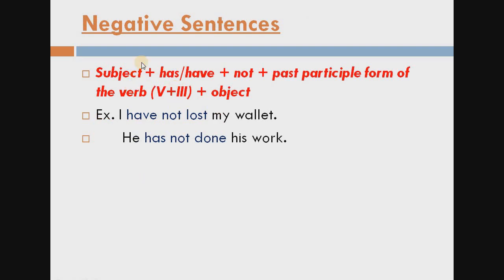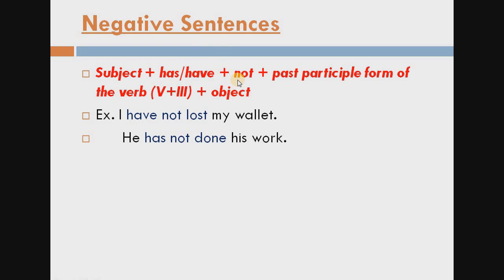Next, see how to make the negative sentences of the present perfect tense. This is the formula you have to learn. Start with the subject. Each and every sentence we always start with the subject. Subject, has or have according to the subject, then not, because this is the negative sentence.